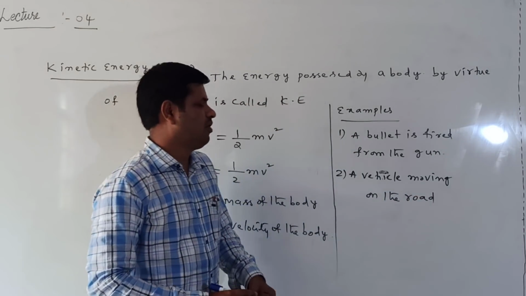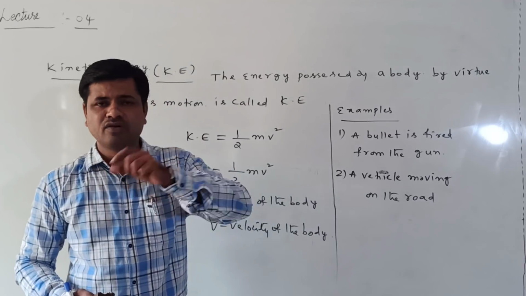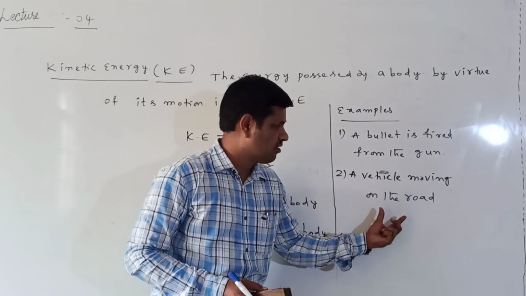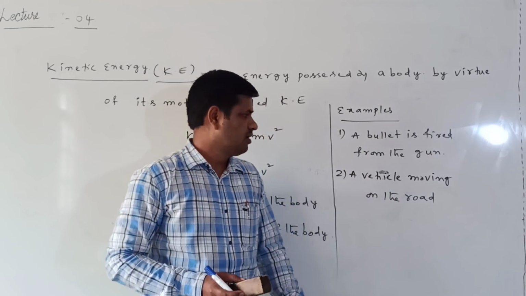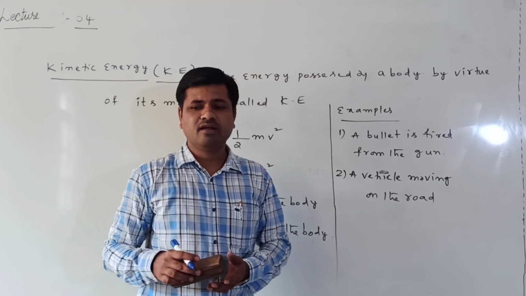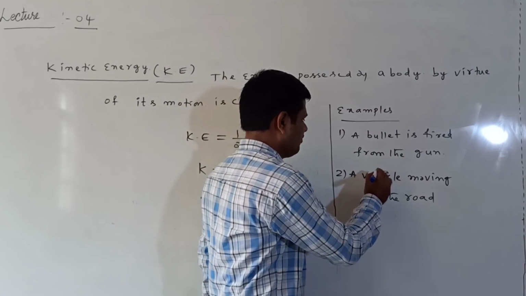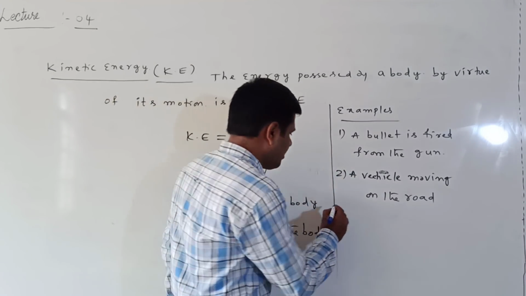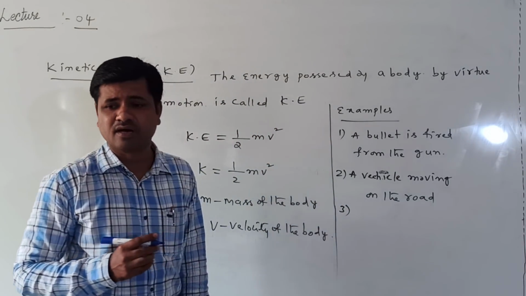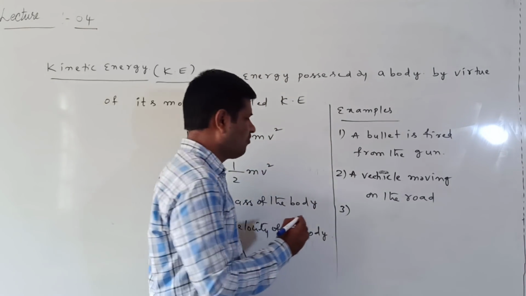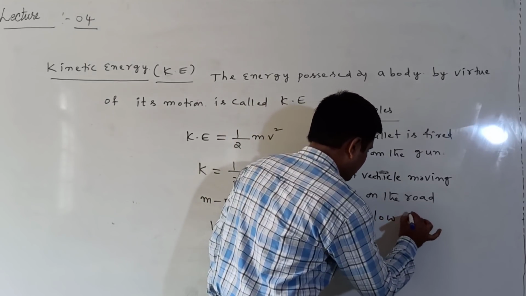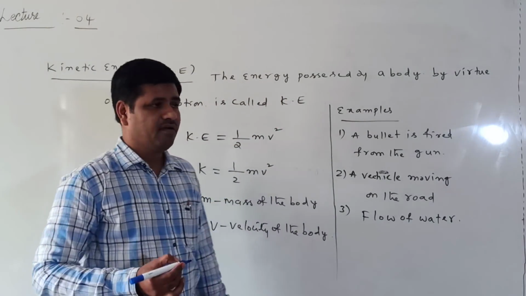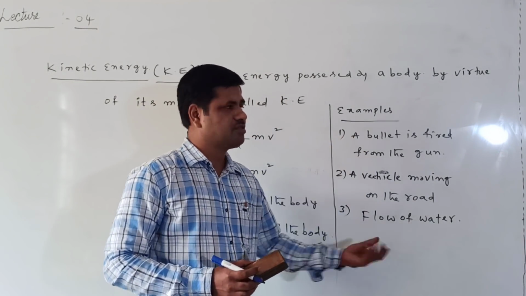A vehicle moving on the road is in motion. A bullet fired from the gun is also in motion, which means the bullet is having kinetic energy. The vehicle is moving on the road, so it is in motion and also has kinetic energy. Next is another example. Third example is flow of water. Water is also in motion, so it is also having kinetic energy.